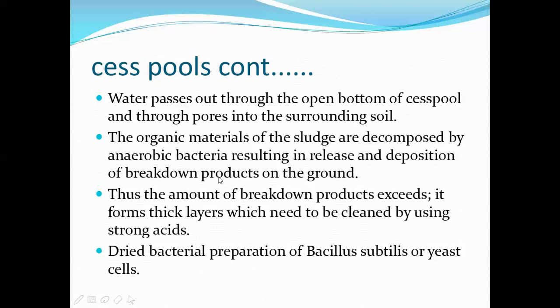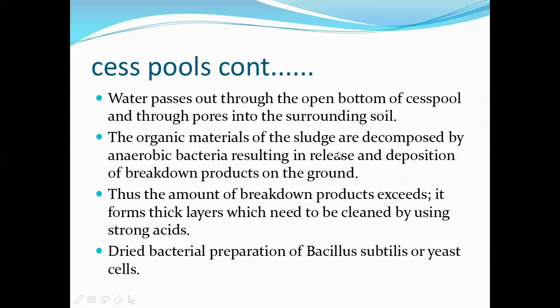And the organic materials are decomposed by anaerobic bacteria, resulting in release and deposition of breakdown products on the ground. As we are talking about sewage, definitely organic materials will be there.